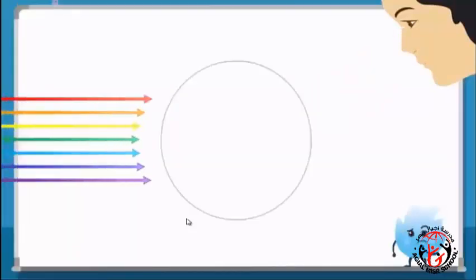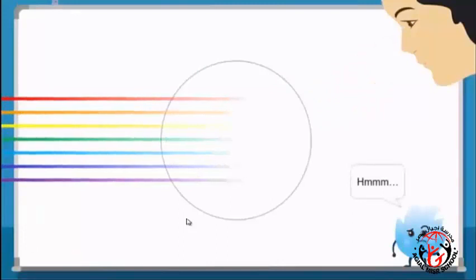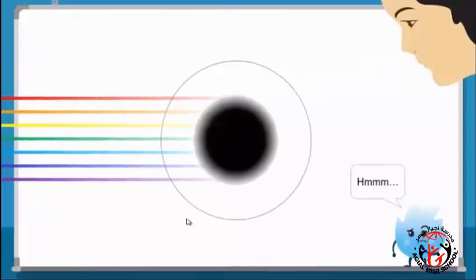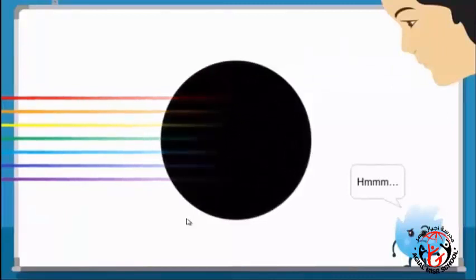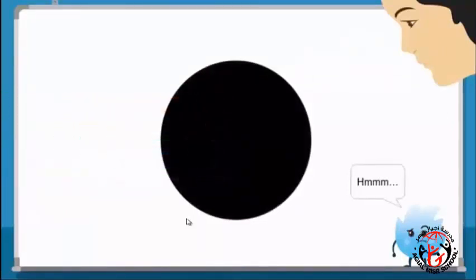But what would happen if all these colors were absorbed? What would we get if nothing was reflected? Black. Black is the absence of light and color. Things that appear black to us appear so because they absorb everything.